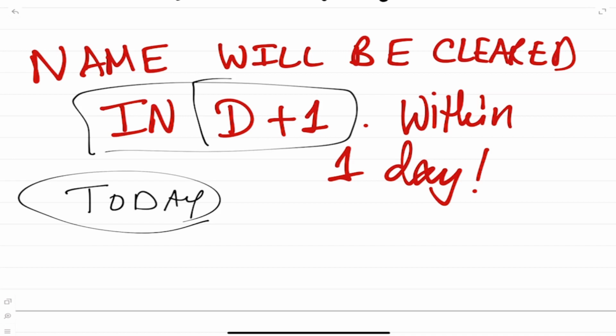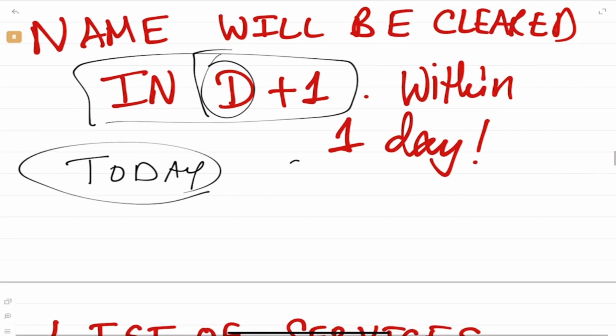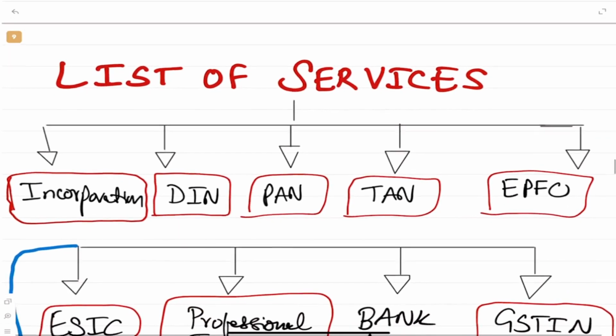I have seen myself during my training as a CS, right? So things have improved drastically. It's very good. Today morning, if you apply for a name, you're getting it within afternoon. You have to write such things in exam. You should appreciate MCA that they are actually doing this. They're doing it on D itself, but they promise D plus 1. So within one day, you're getting the name.